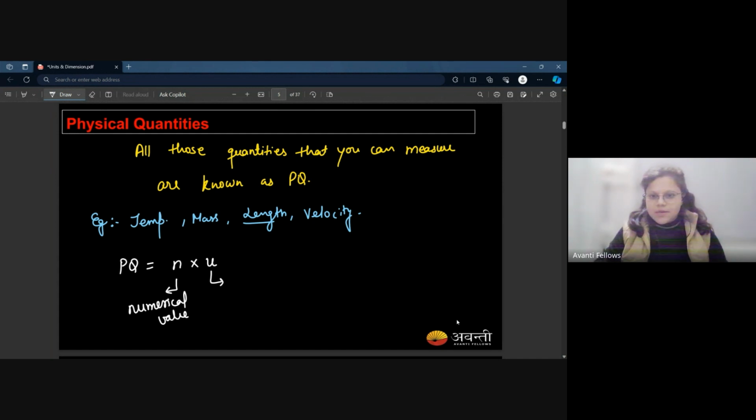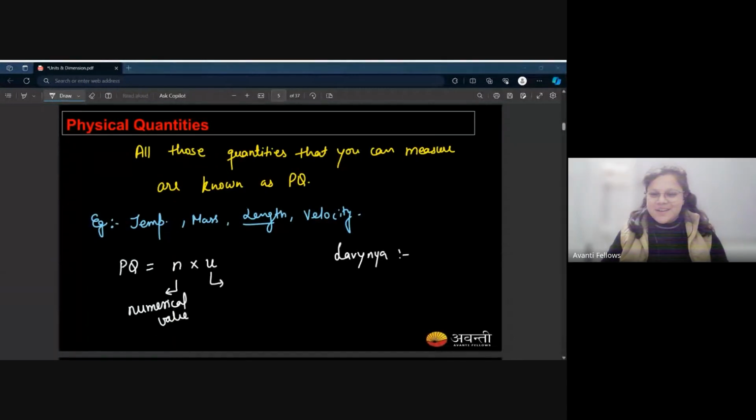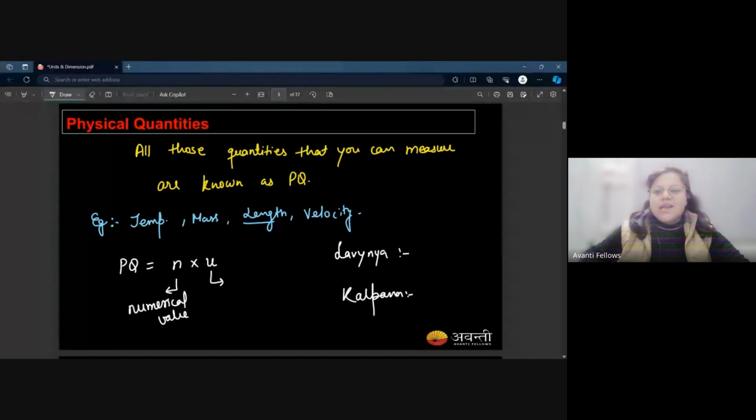Just for an example, I take two people out of this class. Let's say Lavanya, and I'm sorry if I wrote your spelling differently, and another one, Kalpana. So for example, Kalpana just bought 10 pens.